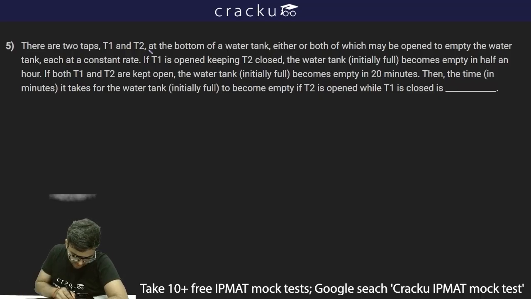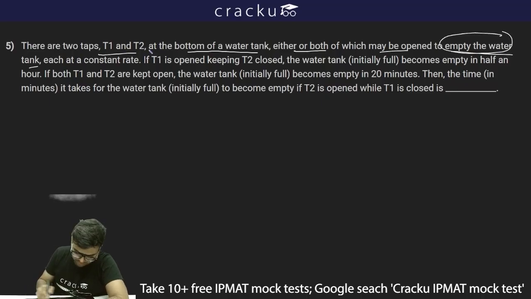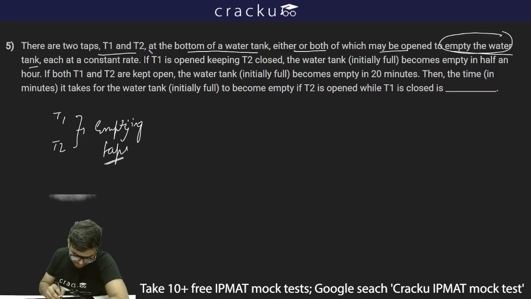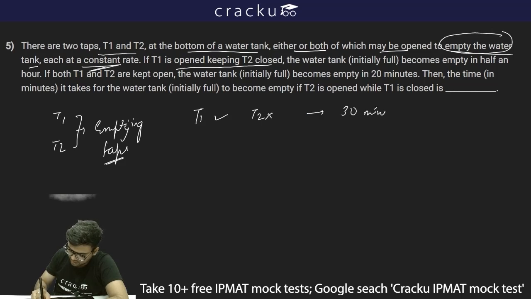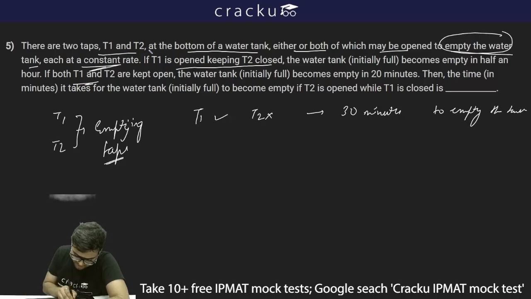The next question is given. There are 2 taps T1 and T2 at the bottom of a water tank, either or both of which may be open to empty the water tank. So both are emptying taps, each at a constant rate. If T1 is open, keeping T2 closed, the water tank initially full becomes empty in half an hour. So this is taking 30 minutes to empty the tank completely. If both T1 and T2 are kept open, the water tank initially full becomes empty in 20 minutes.